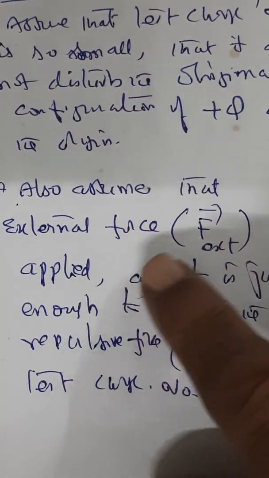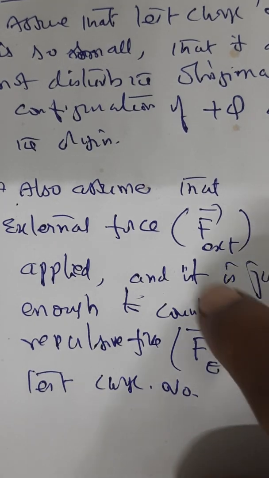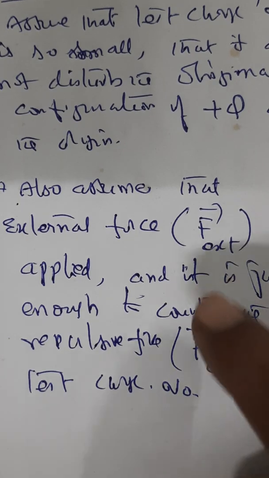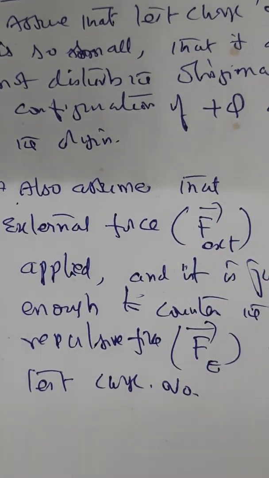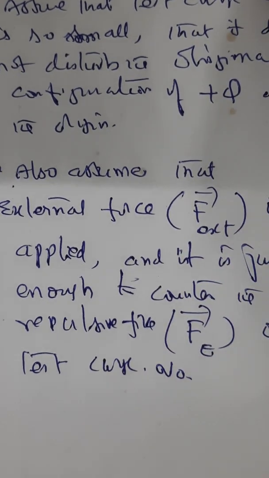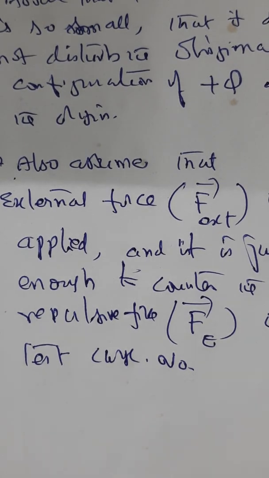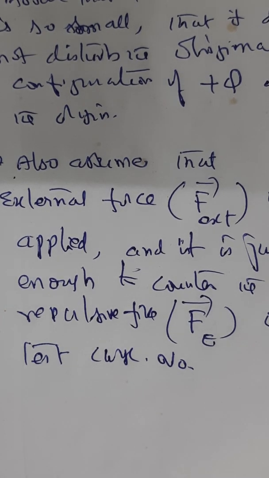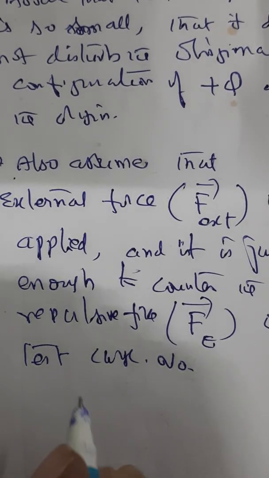We are assuming that the external force is applied to such an extent that it is just enough to counter the repulsive force. So there are two forces: one is the force exerted by the source charge on the test charge, and the other is the external force we apply to counter the source force.